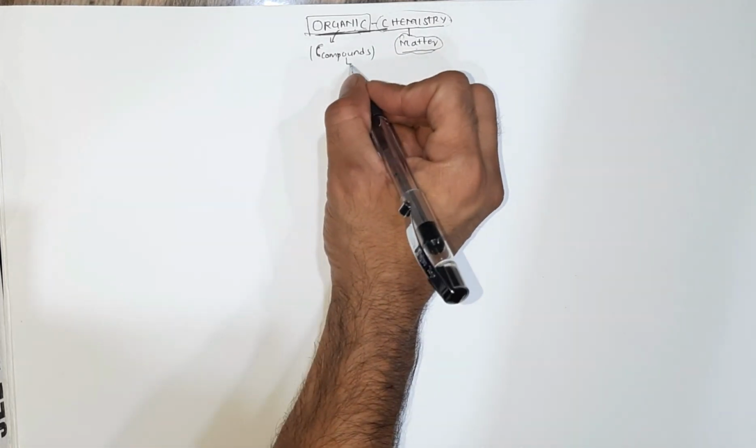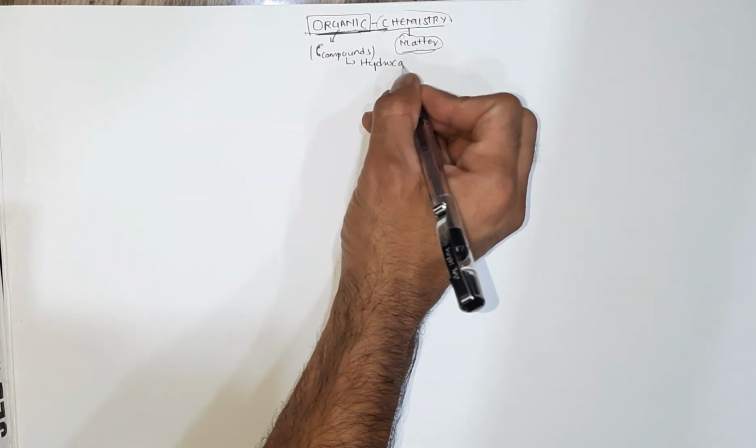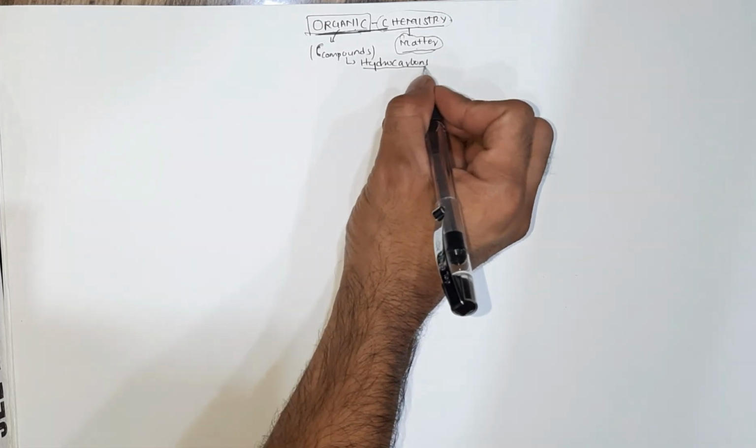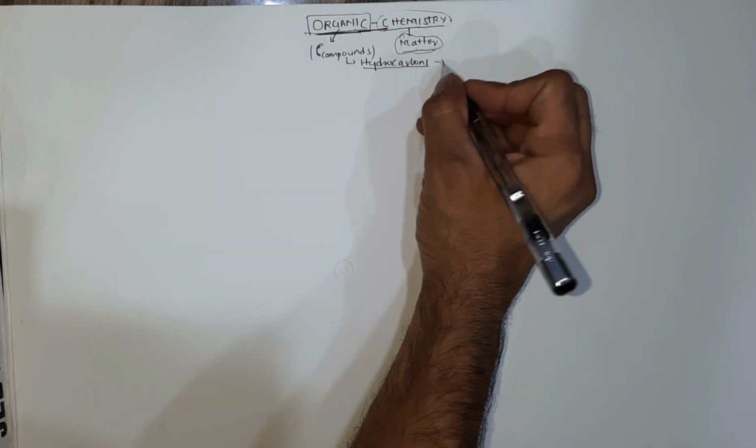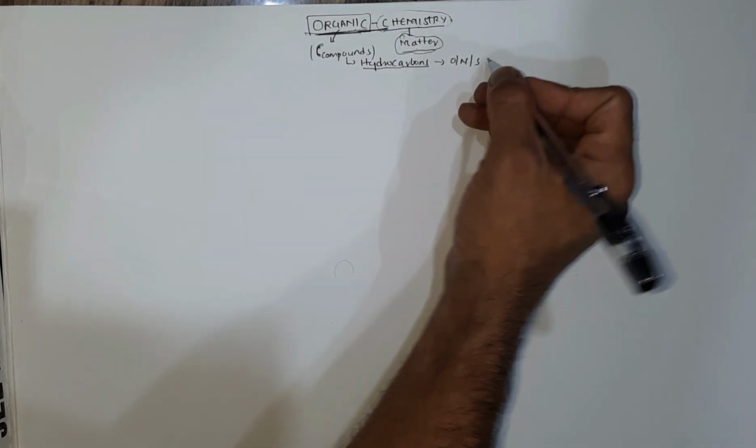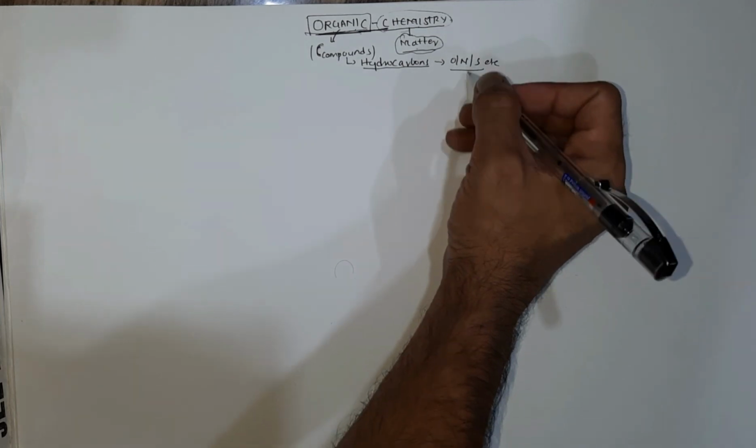So you have studied from your 9th and 10th standard, organic chemistry is a chemistry study of carbon compounds which has large concentration of carbons and large concentration of hydrogens along with it, which are basically called as hydrocarbons. Okay. And some trace amount of other elements like oxygen, nitrogen, sulfur, etc. are also present along with this. For example, you have heard about alcohols, which are organic compounds but they have oxygen in it. So you have studied that in your 9th and 10th standard. But what is organic chemistry?